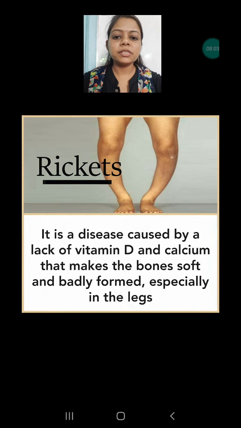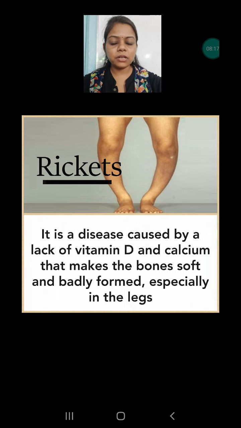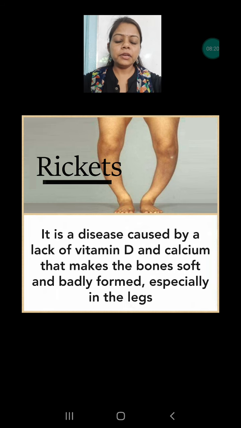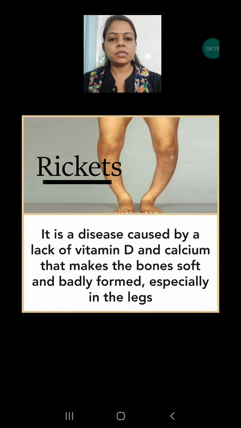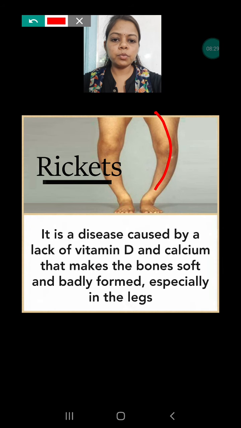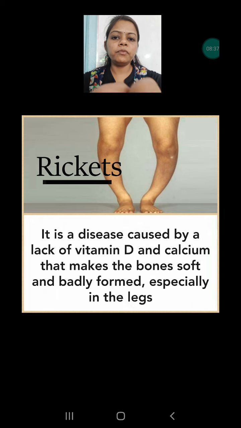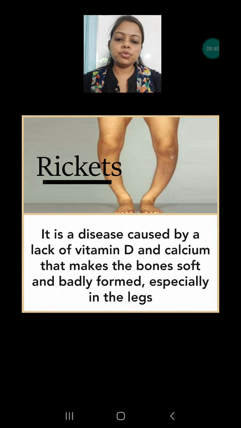Next we are going to discuss is rickets. Rickets is a disease which is caused due to the lack of vitamin D and calcium both. In this disease, the bones become very soft due to the lack of calcium and vitamin D, okay. And if the body weight is coming on the leg, the leg used to bend. As you can see, the leg is not straight and it used to bend. Why? Because the bones are becoming very soft, okay. And when they face the heavy upper body weight, these legs used to bend. So this is, we can say, a very serious problem, okay.